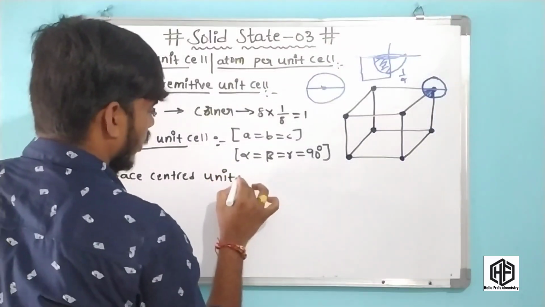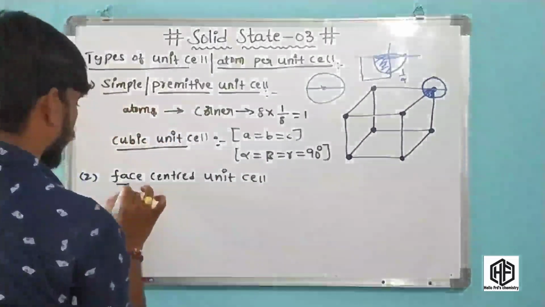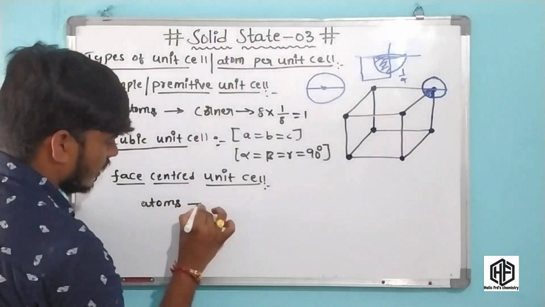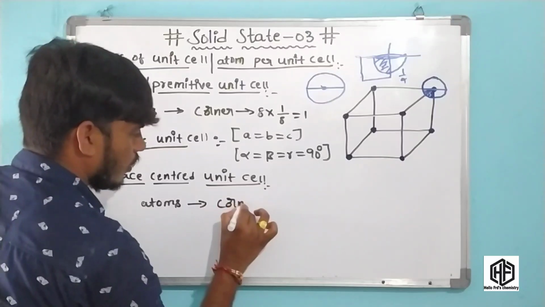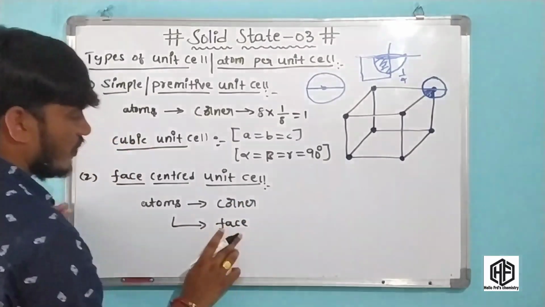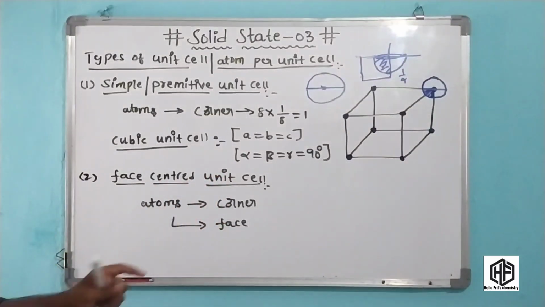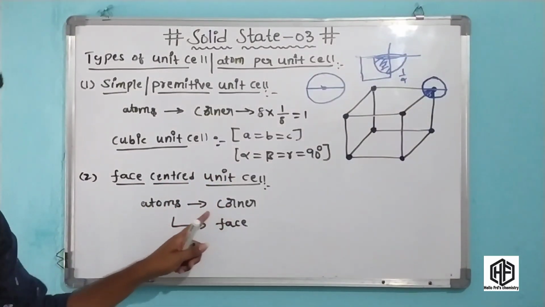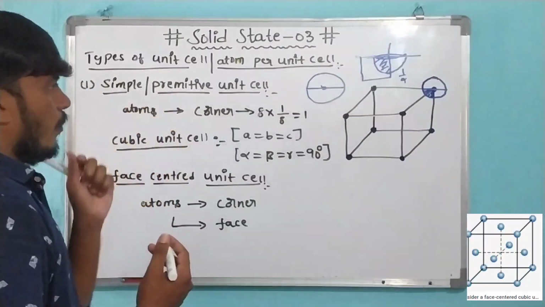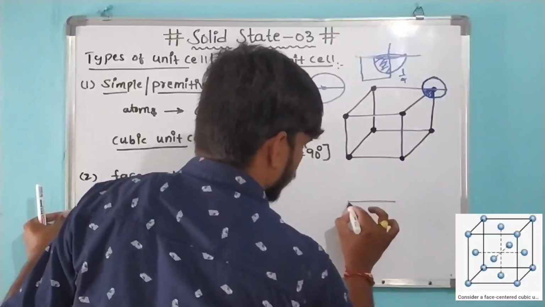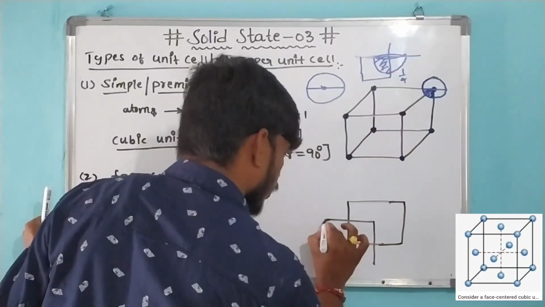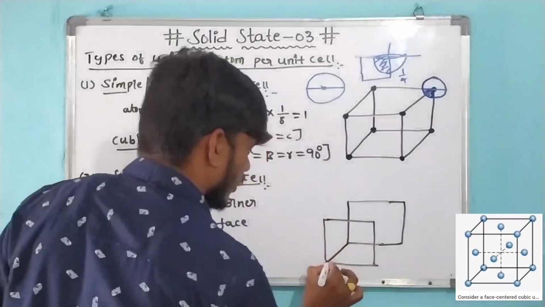In a face centered unit cell, atoms are present at the corners and atoms are present at the faces of the unit cell. Now draw a cube like this. This is the face centered unit cell.